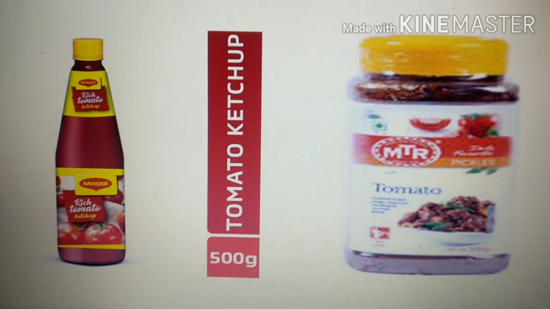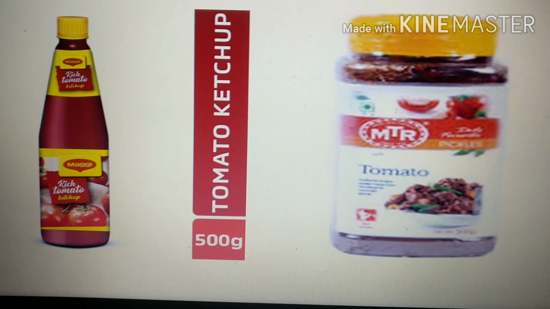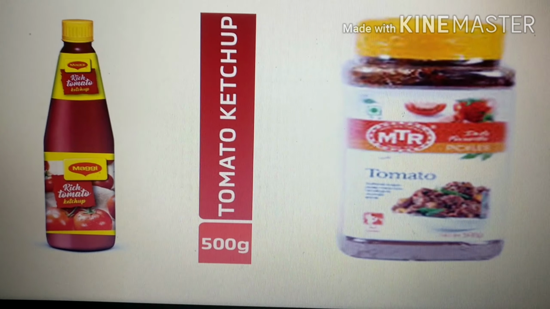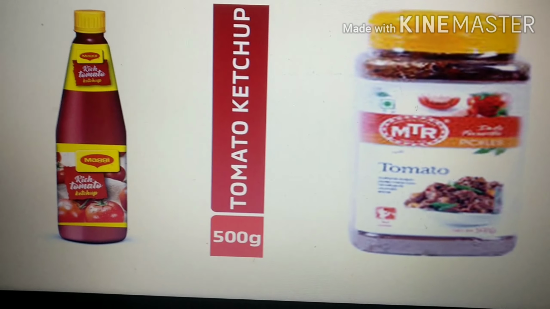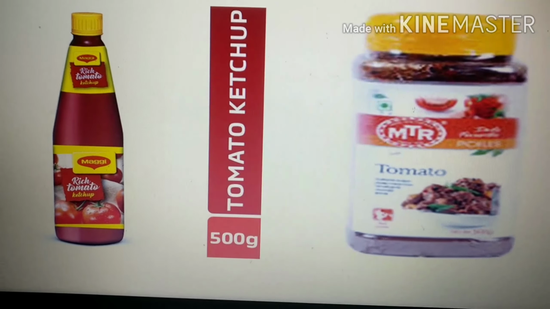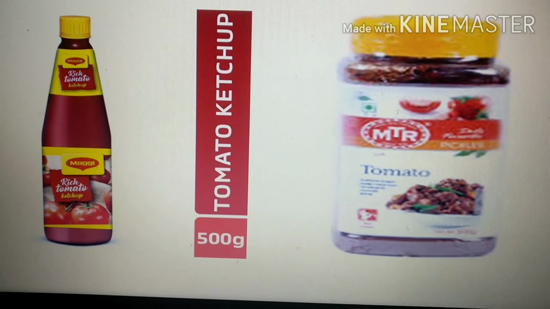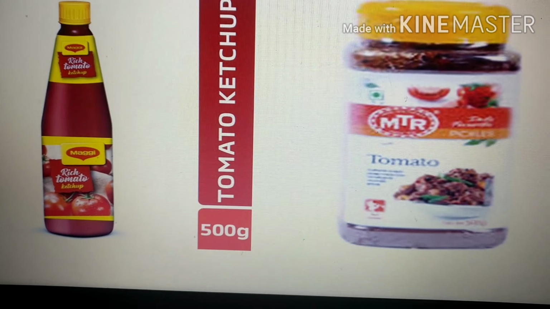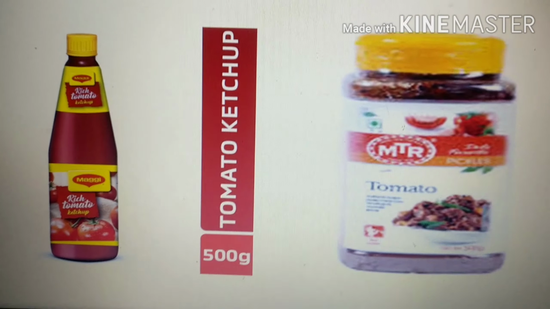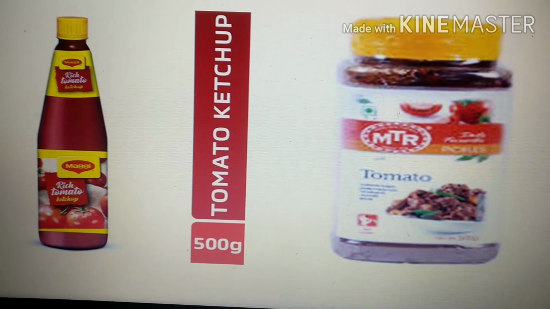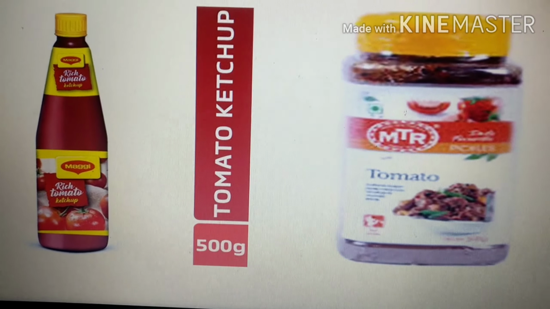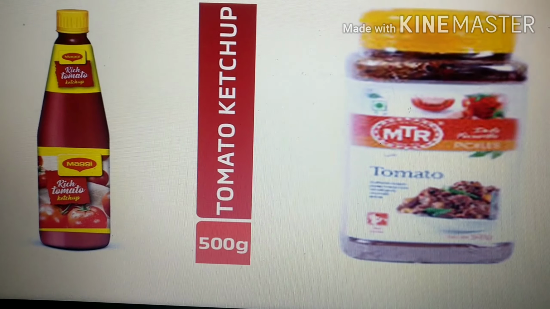So here we come to know that different types of food items contain different types of acids, which are obtained either from plant sources or animal sources. So we clearly come to know that organic acids are found in plants as well as animal sources. They are natural acids, also called weak acids.